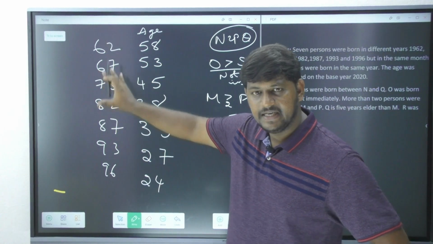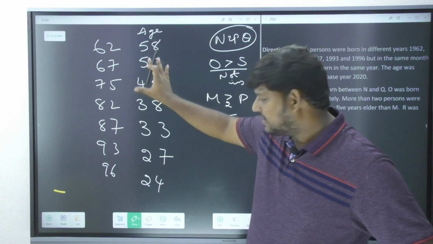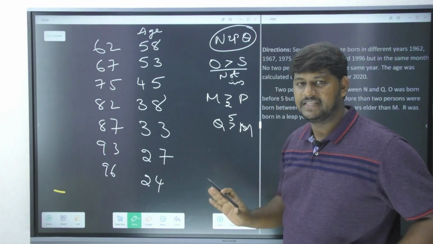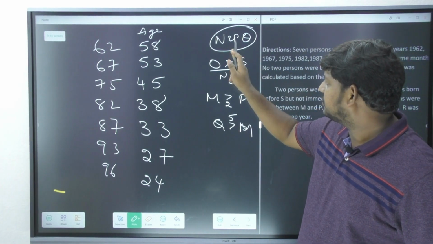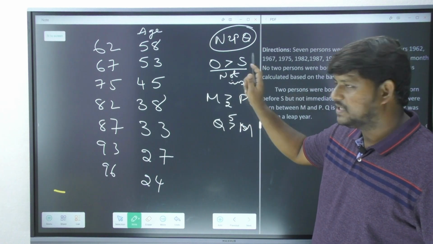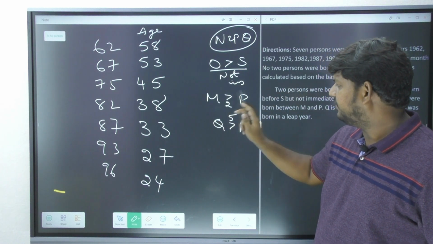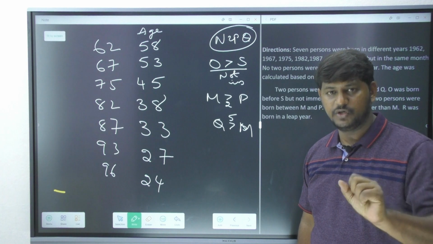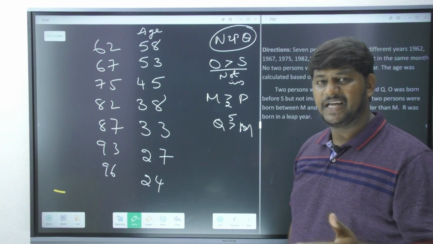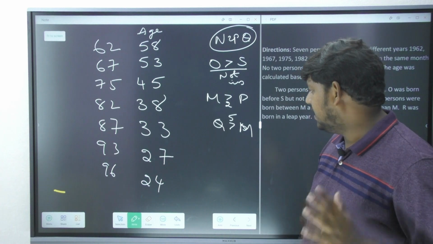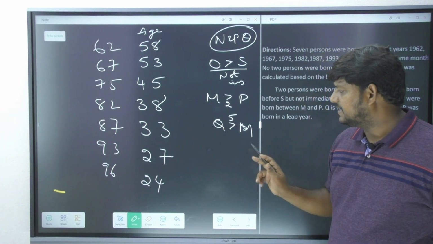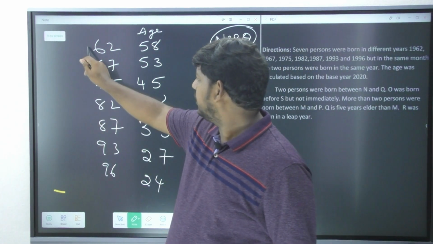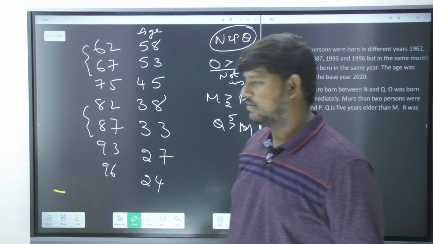See, these are the years when they were born, and these are their ages when you calculate up to 2020, and this is the information he has given us. In between Q and N, there should be 2 persons. O is the elder person when you compare with S. In between M and P, more than 2 persons. More than 2 is nothing but you cannot go with only 2. You are supposed to go more than 2, which is 3, 4, 5, whatever it is. Q is elder than M. It is clearly saying, and how many years? 5 years.